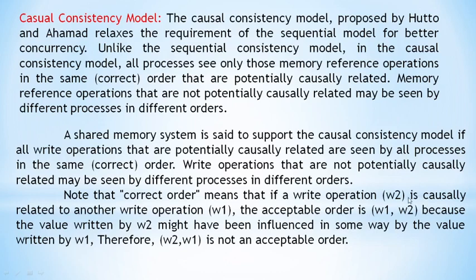W1 operation and W2 operation. The W2 write operation is causally related to another write operation W1. Means W2 is causally related to W1. So the acceptable order here is W1 comma W2, means write 1 comma write 2 operation. We have to follow this acceptable order.